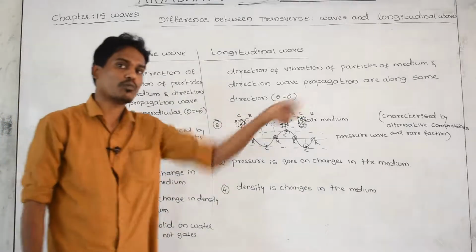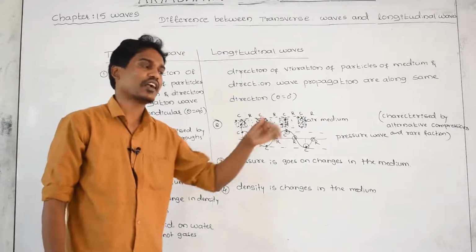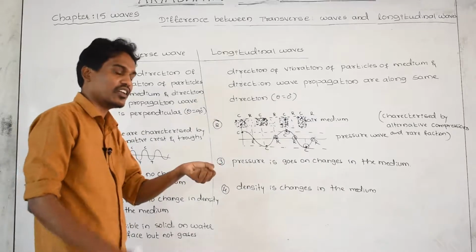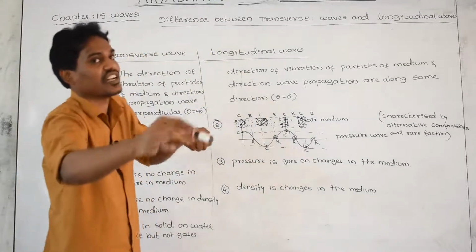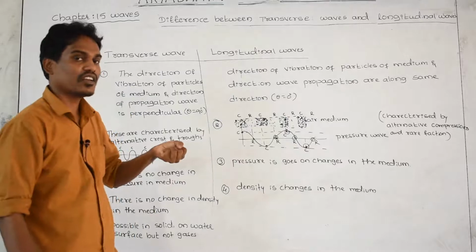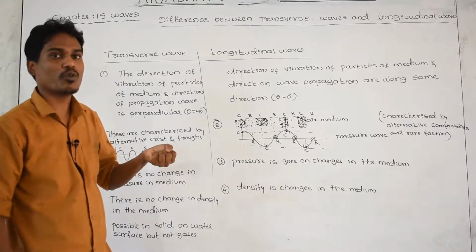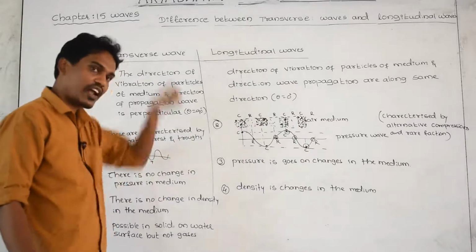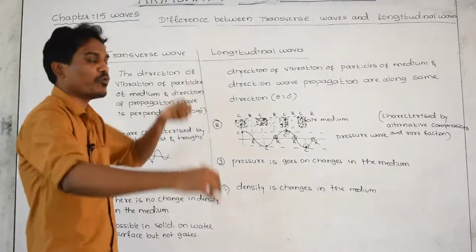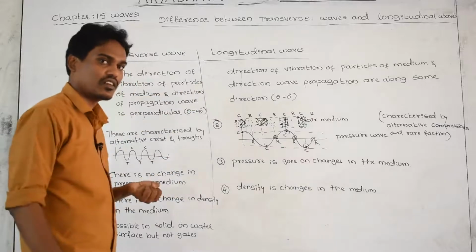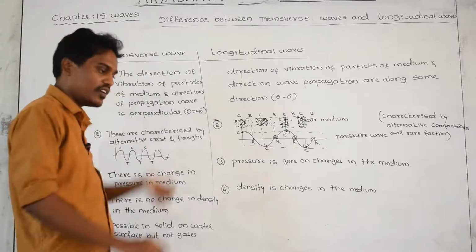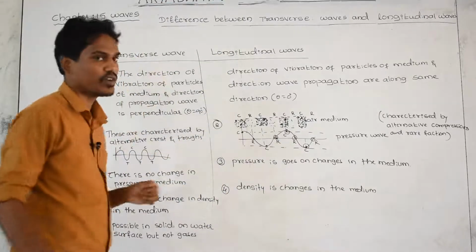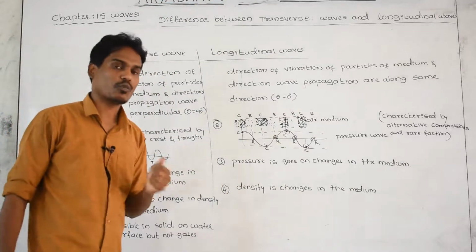Let us take one rope. One end of the rope is attached to the window, the other end is in your hand. Jerk your hand, and a wave is created in the rope. Then the rope is which medium? Solid medium. The direction of motion of your hand and the propagation of the wave are at 90 degrees, so that is a transverse wave. Rope is a solid medium.